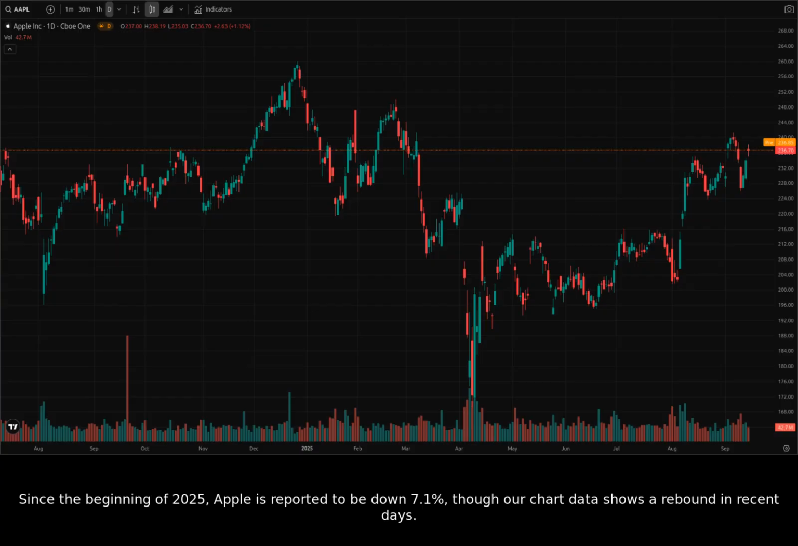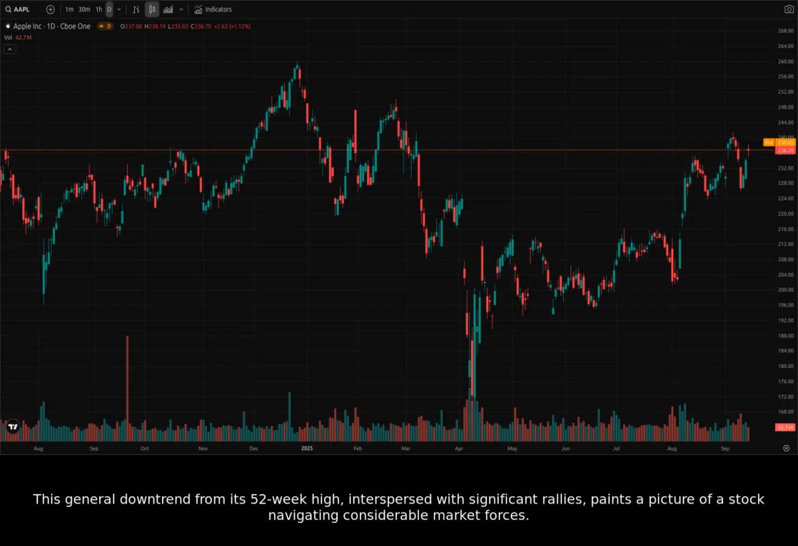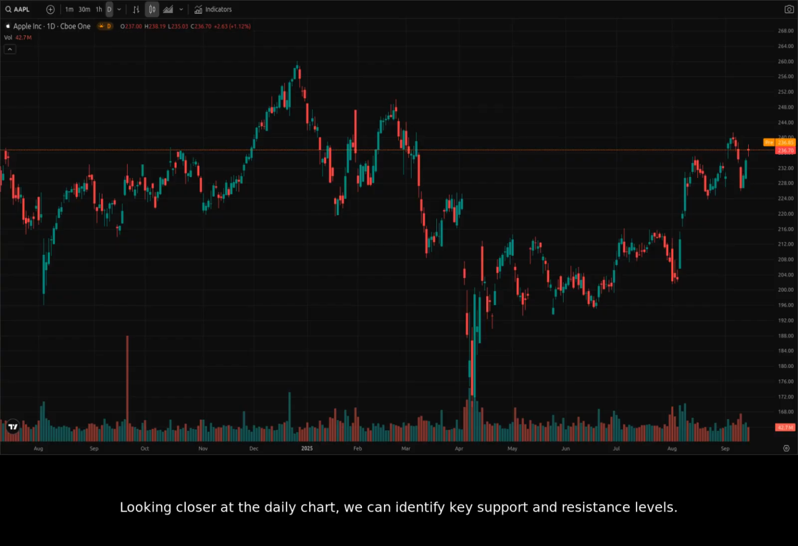Since the beginning of 2025, Apple is reported to be down 7.1%, though our chart data shows a rebound in recent days. The current trading price, according to our latest daily candle, is $236.70, which is slightly above some news reports of $226.57, a notable discrepancy to be aware of. This general downtrend from its 52-week high, interspersed with significant rallies, paints a picture of a stock navigating considerable market forces.